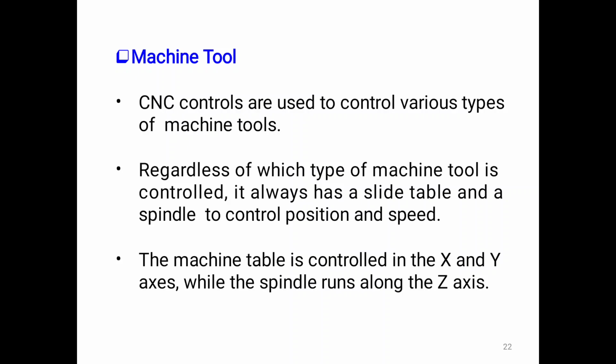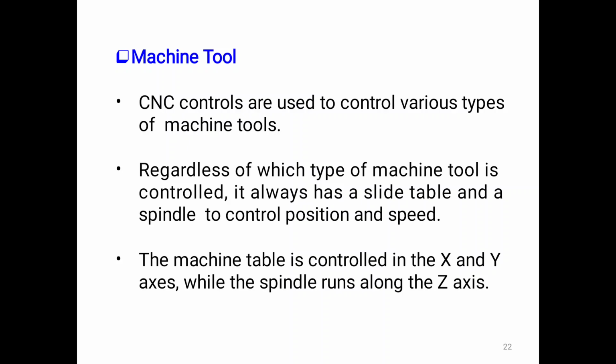In a CNC machine, the codes come from the input device itself and are moved to the machine control unit. That machine control unit gives the signal from the input to the machine in terms of movement of the table and spindle.